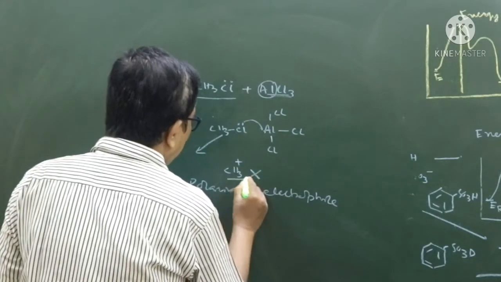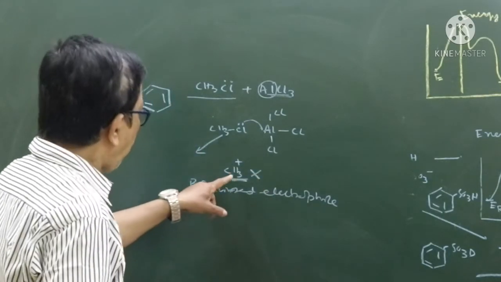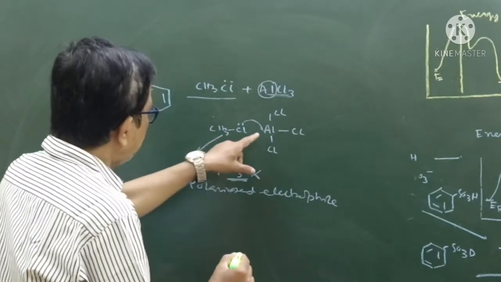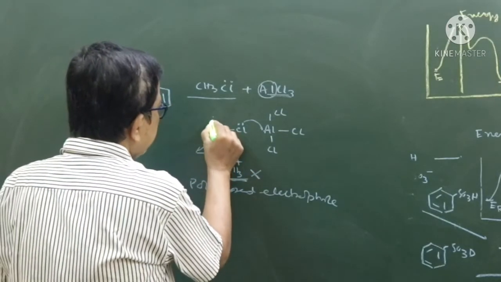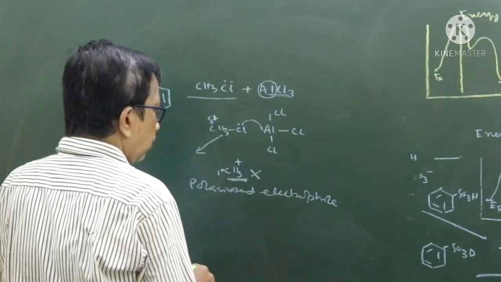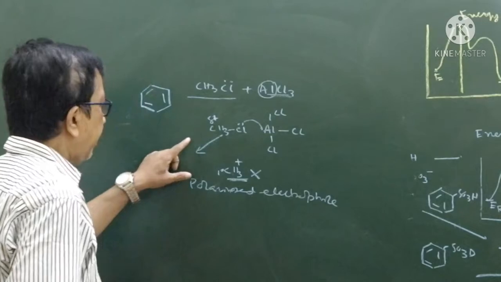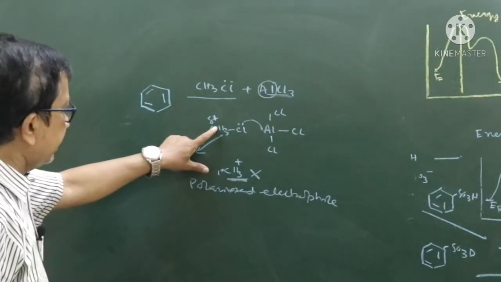CH3+ does not form on its own. Why? Because the primary carbocation is highly unstable. Due to polarization, the positive charge is fixed over here, which helps us to produce the electrophile. Now I will discuss CH3+.